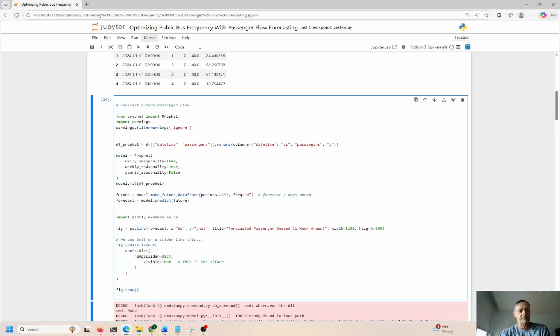So with Prophet, you need a few variables, and actually just a few. It's only going to take a handful of things here. Daily seasonality, weekly seasonality, and yearly seasonality. So we have to accommodate for those. And we're going to import this into the Prophet model. Originally, this came from Facebook back when we used to have Facebook. Now I think everything is called Meta.